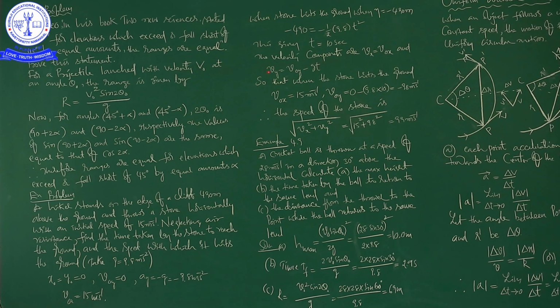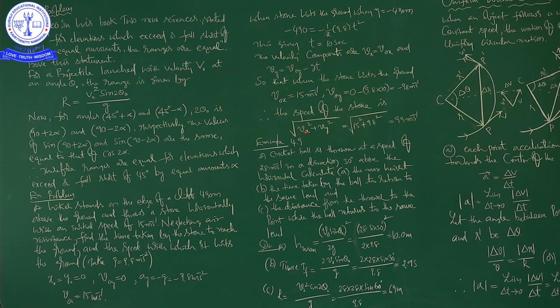So when the stone hits the ground, V0x is equal to 15 meters per second, and Vy is equal to V0y minus g into t, that is, Vy is equal to minus 98 meters per second.